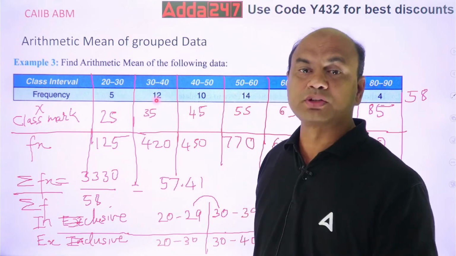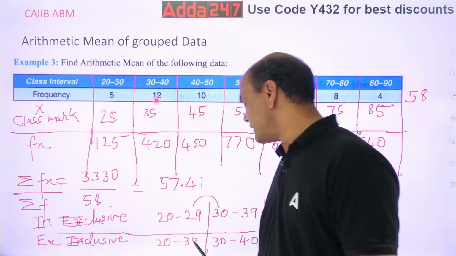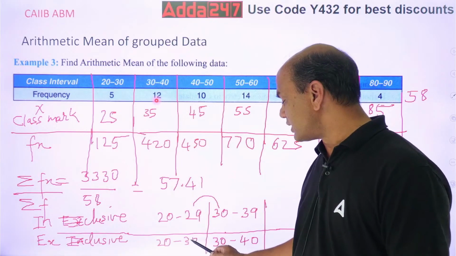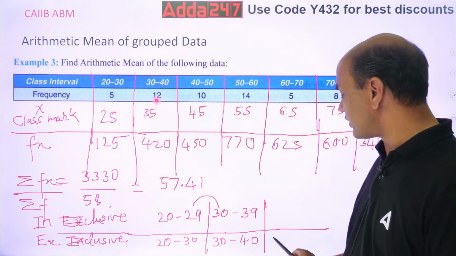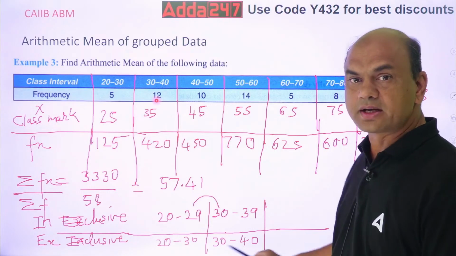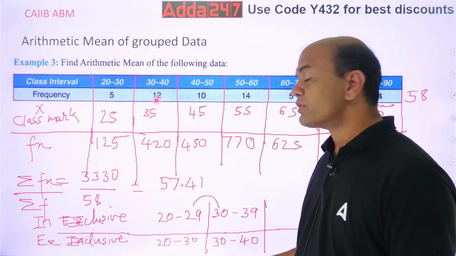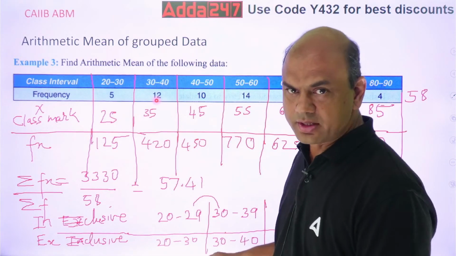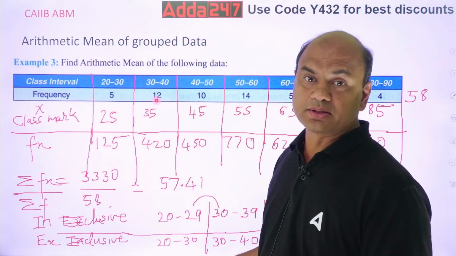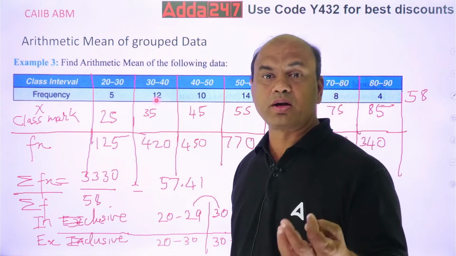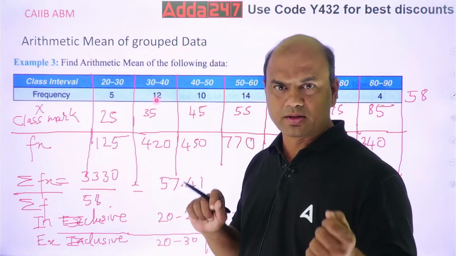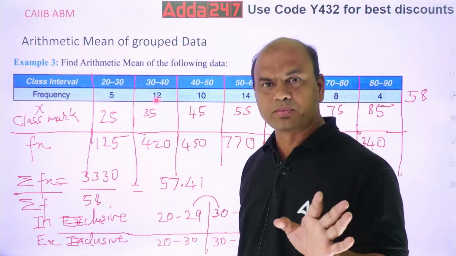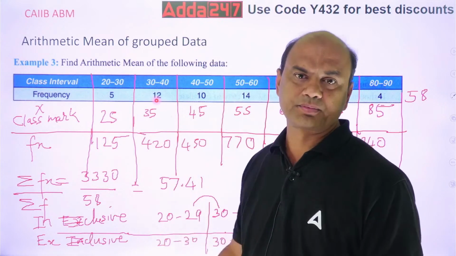Second one is exclusive. Exclusive means the ends are matching. Look at this: 20 to 30, 30 to 40. Similarly, it will be 40 to 50, 50 to 60. So the ends are matching. In this, while taking the elements, you will say, sir, now the elements are 11 over here: 20, 21, 22, up to 30. But remember, in an exclusive group, one of them is not taken.